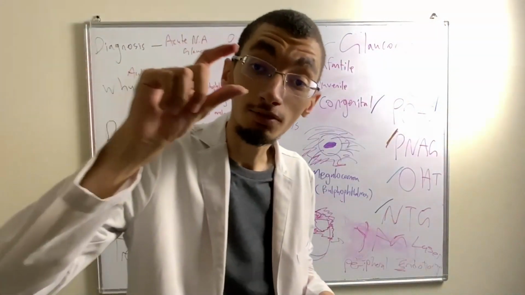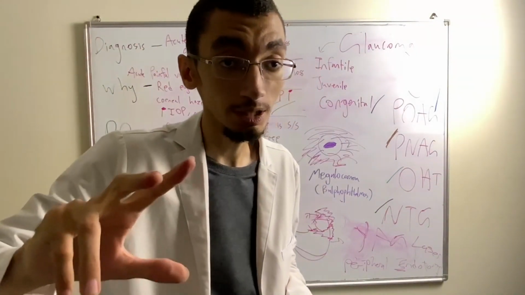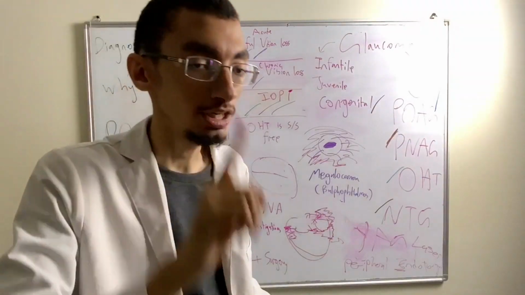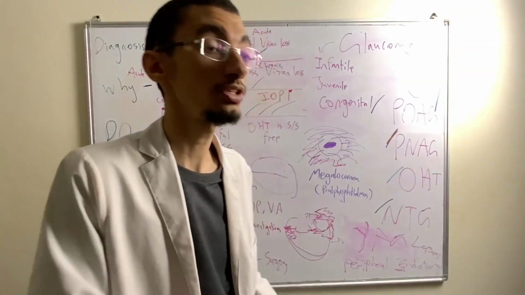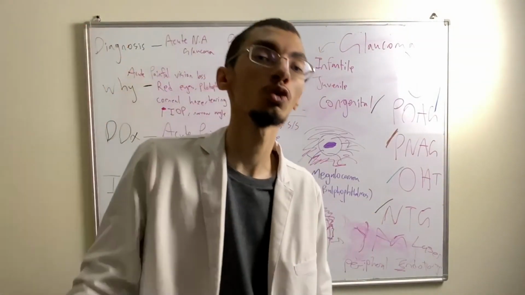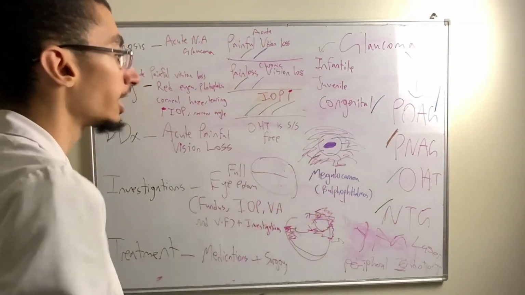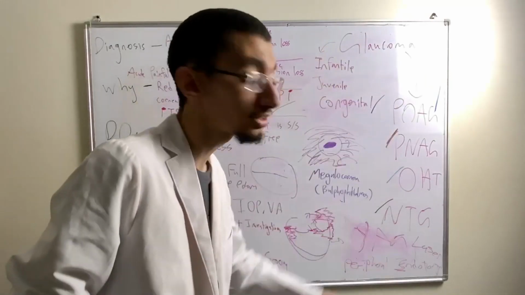When you do the fundus examination and all the other examinations, you'll see he has the triad of glaucoma. The difference is that his intraocular pressure is normal. Do we consider this glaucoma? Yes, but we call this normal tension glaucoma. Okay? These are the types and the differences we need to know, and that is pretty much it.